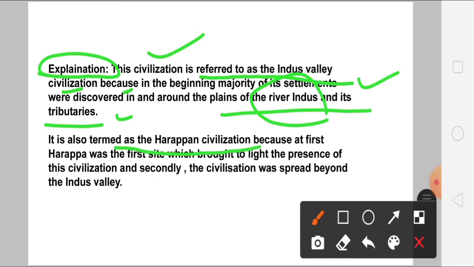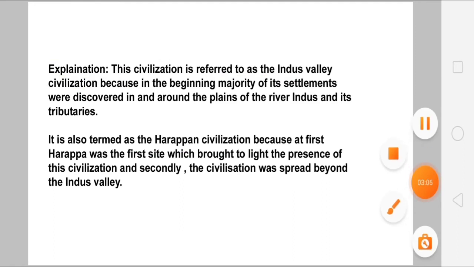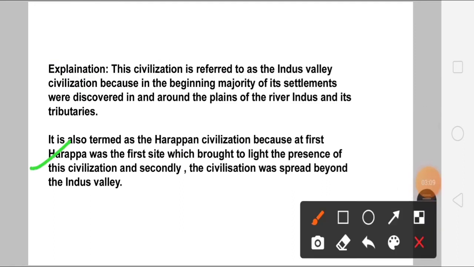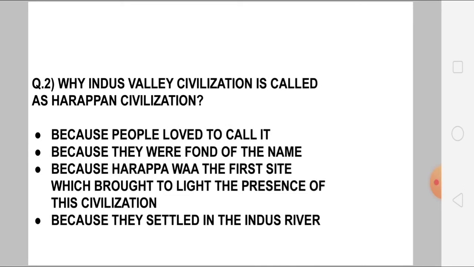It is also termed the Harappan civilization. That means this Indus Valley civilization is also termed the Harappan civilization because, at first, Harappa was the first site which brought to light the presence of this civilization, and secondly the civilization was spread beyond the Indus Valley. So we have to remember that the Indus Valley civilization is very important everywhere. It may be in the UPSC or APSC, or even in the PNRD you will find questions related to the Harappan civilization or the Indus Valley civilization. So I hope you have got the answer for this second question.